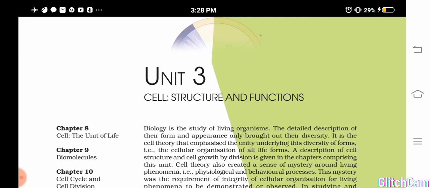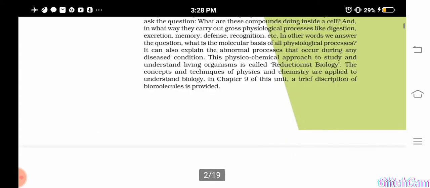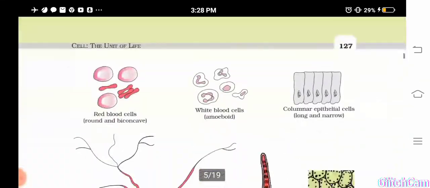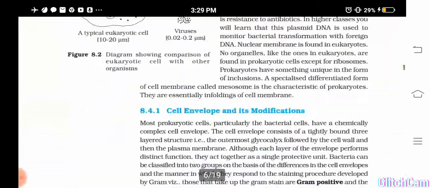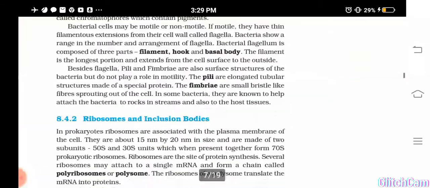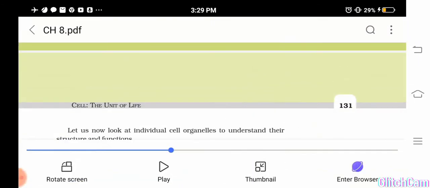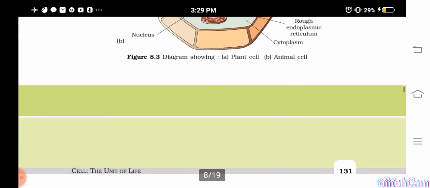So we will continue with the 8th chapter, that is cell, the unit of life. For your examination, I told you already, you will be studying up to here, that is animal cells and plant cells, the difference is given.